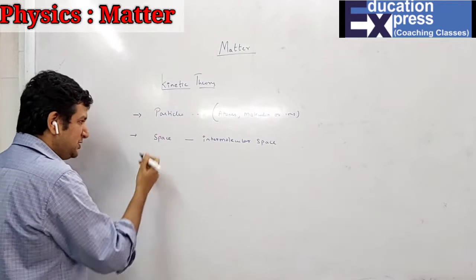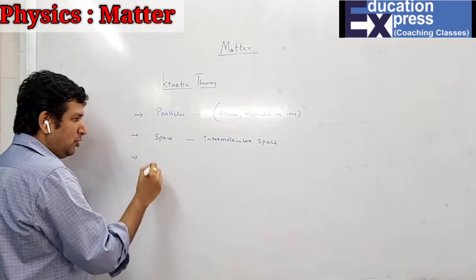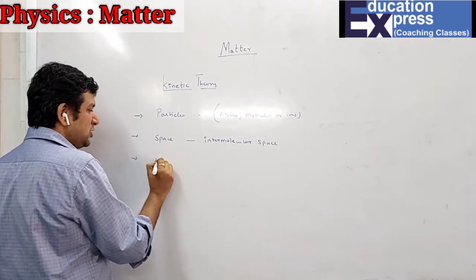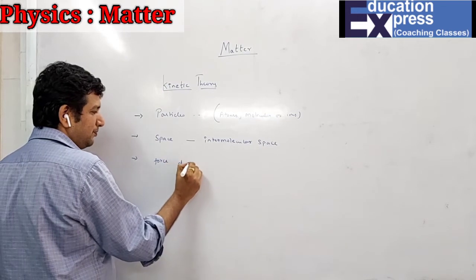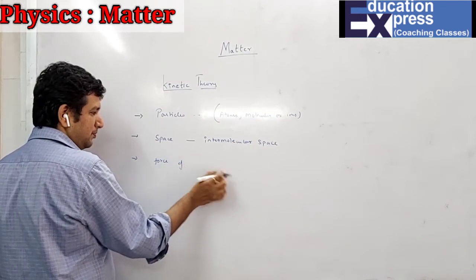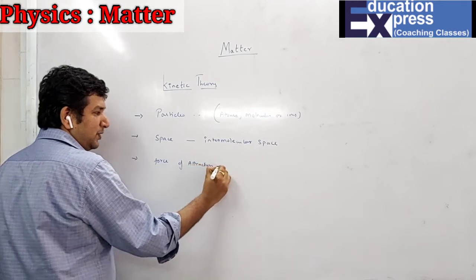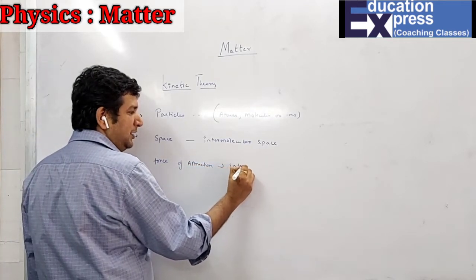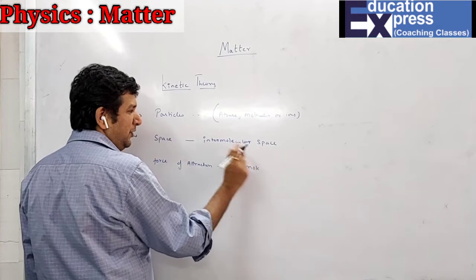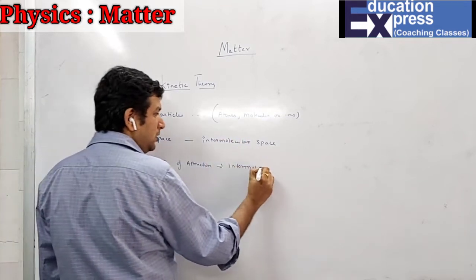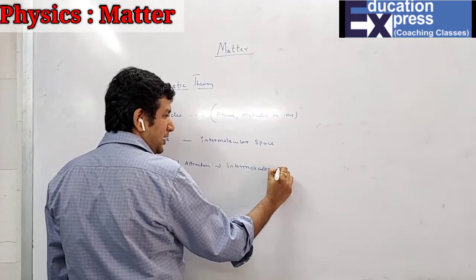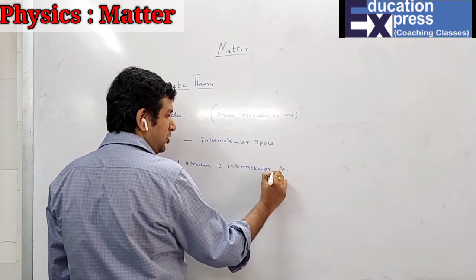And because of this intermolecular space, there is one more thing which will play a role, the force of attraction. What do you mean by intermolecular? Between two molecules is called intermolecular attraction. Intermolecular force of attraction.